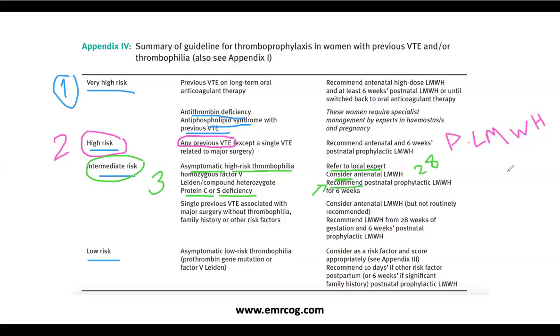Consider or recommend. You know the game, and you know that the eMRCOG is the game of words, right? So which one have the higher evidence? Consider or offer or recommend. Which one you have to choose in the exam if you have to choose between the two of them?